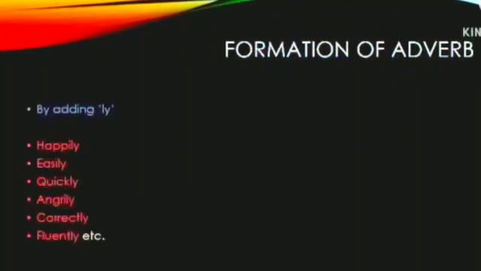Now let's discuss the formation of adverbs. How can we form an adverb? We have some rules for forming an adverb. First of all, most adverbs are formed by adding ly to the adjectives. For example, happily, easily, quickly, angrily, and so on. Now, a few adverbs exist without ly. For example, fast, slow, deep, far, and so on.